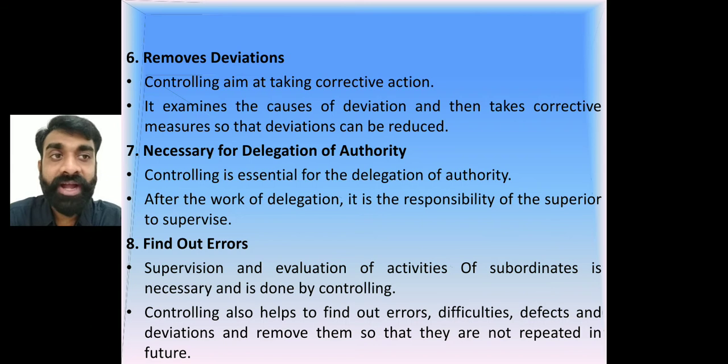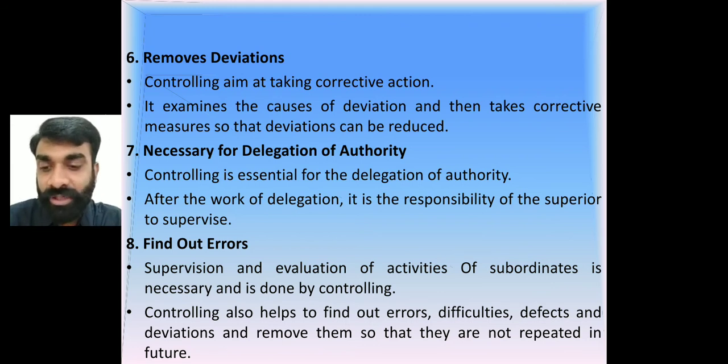Okay, then find out the errors, right? Whatever errors, defects, difficulties, deviations are going to be there, and with the help of whom? With the help of supervision, a constant supervision or observation task, so that the employees constantly feel, yes, there is someone who is observing us, who is supervising us, and if any kind of mistakes occur, then this person will find them out and help us in improving those mistakes.